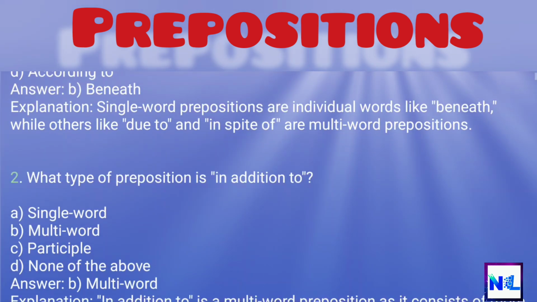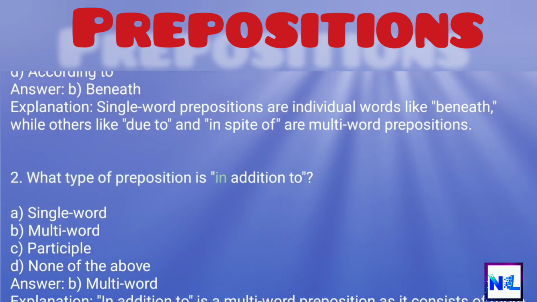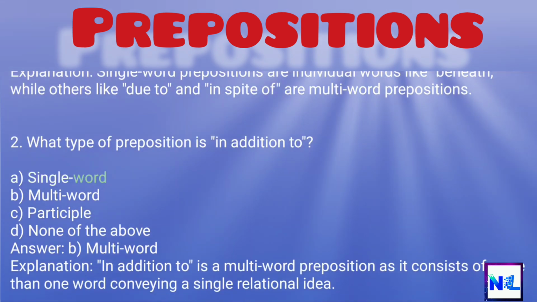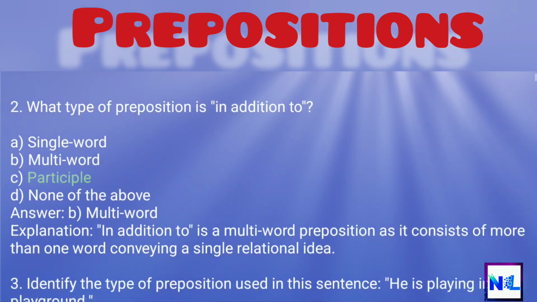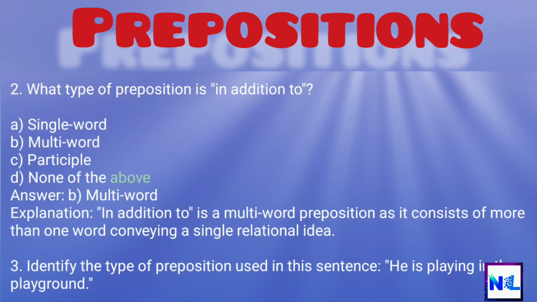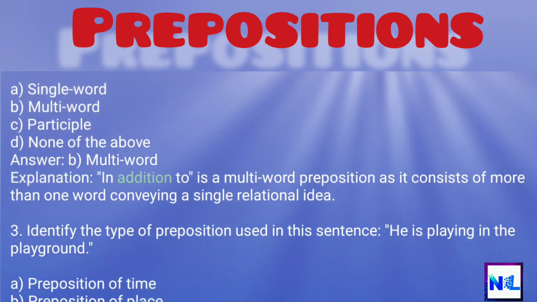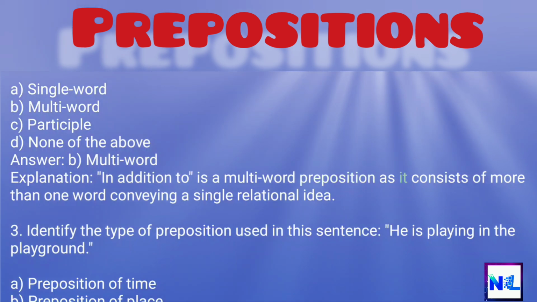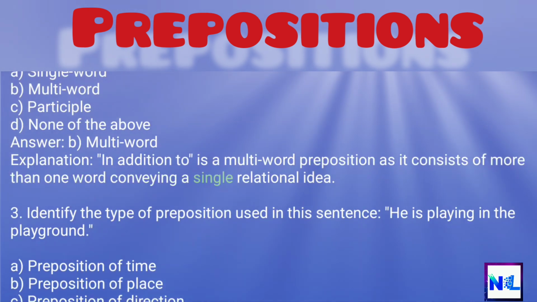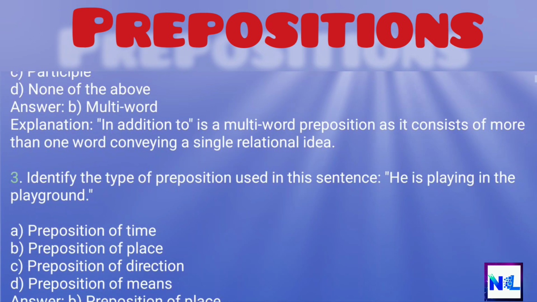2. What type of preposition is in addition to? A. Single word. B. Multi-word. C. Participle. D. None of the above. Answer. B. Multi-word. Explanation. In addition to is a multi-word preposition as it consists of more than one word conveying a single relational idea.